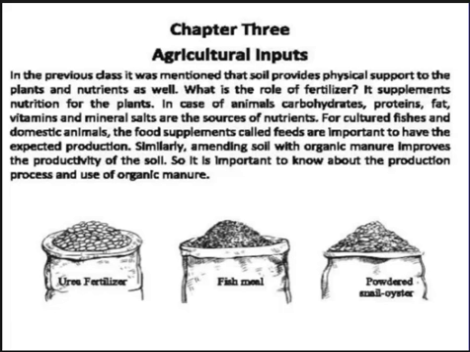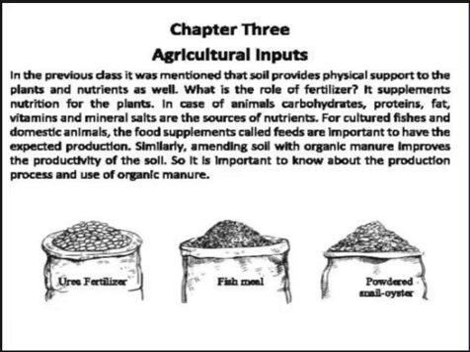For cultured fish and domestic animals, food supplements called feeds are important to have the expected production. If I want more production in cultivating fish and rearing domestic animals, and I give an extra food supplement, that is called feeds.